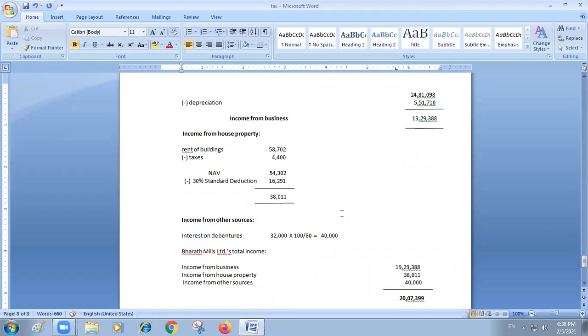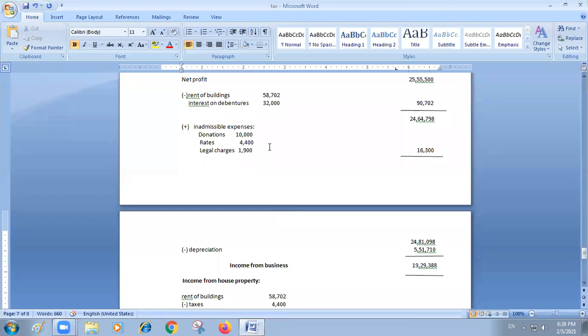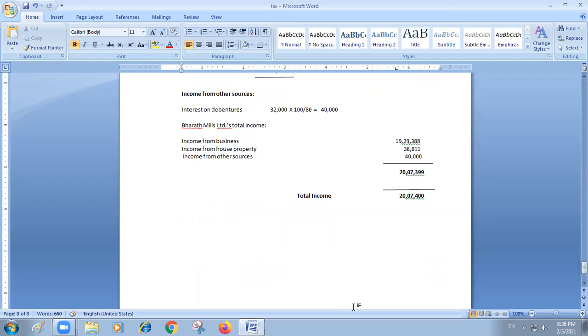At your degree level, you have done income from business or profession. The same procedure you are going to adopt. Certain expenditure is not admissible, and you are going to add back that expenditure. Now total income came. Up to total income you note down. One other item is also there that we have to take into consideration.